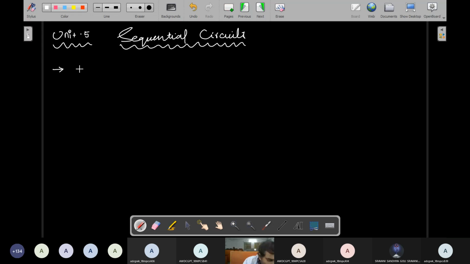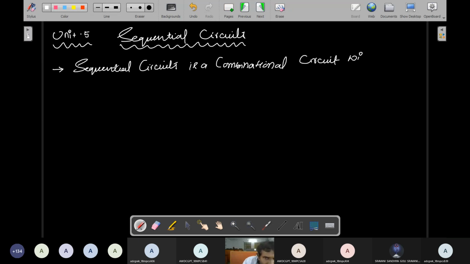A sequential circuit is a combinational circuit with memory. Okay, so it's a very important point. A sequential circuit is a combinational circuit with memory.